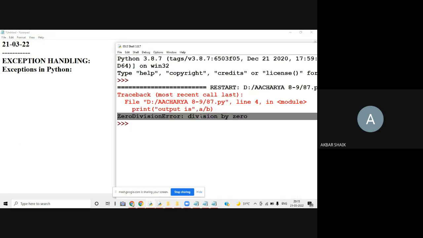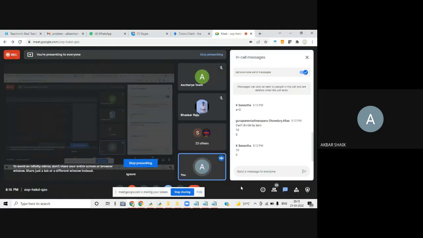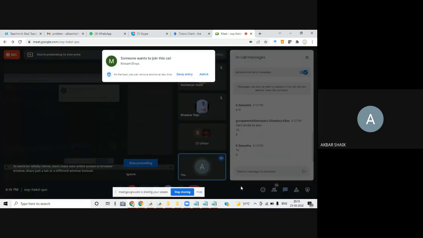Zero division error, division by zero. I am trying to divide that number by zero. I hope you understood what I'm talking about. Is the definition of exception clear? What is meant by exception? Is it clear to all?